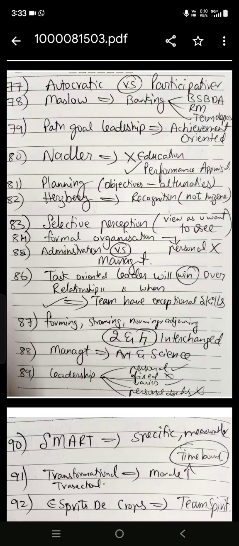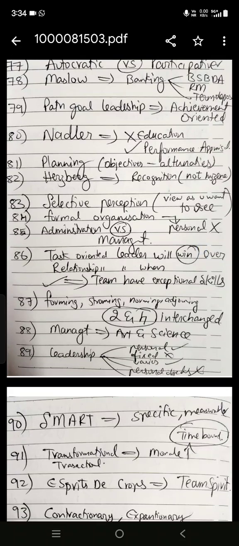And one more question on Fiedler: task oriented leader will win over relationship oriented leader. That is the question. And the option which is right will have words like this: team will have some exceptional skills. So then the task oriented leader will win over relationship oriented leader. One more question is there on forming, storming, group formation. Here the 2 and 4 options are interchanged.